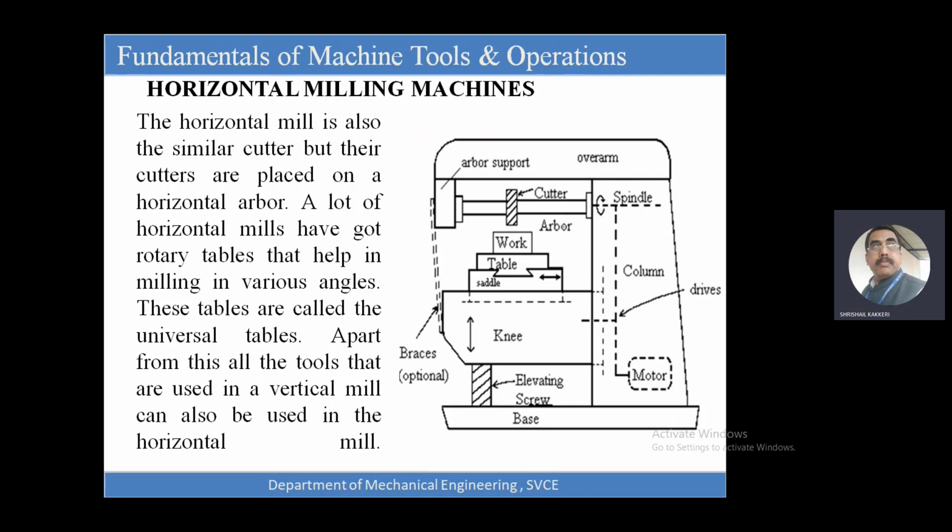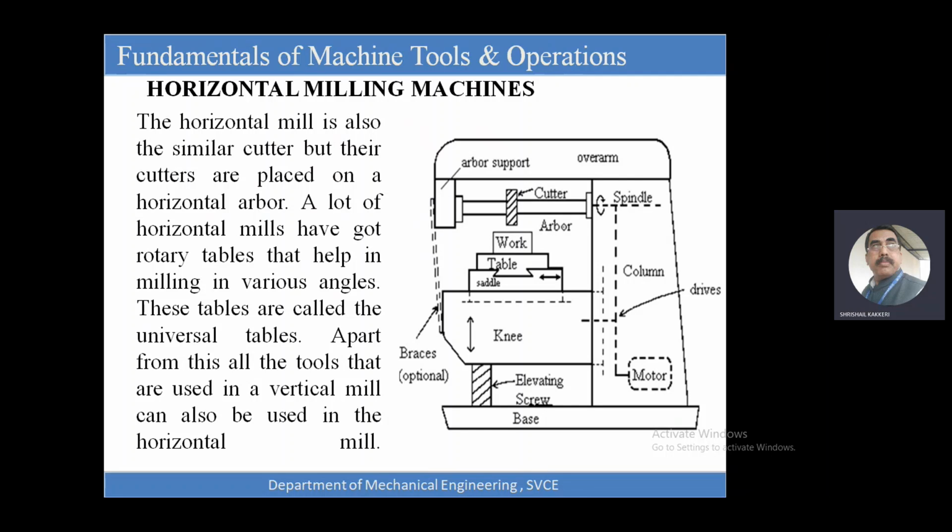In a horizontal milling machine, the spindle is the one that supports the arbor. The spindle is a hollow structure, and by means of a belt drive from the motor we take the power from above. That is called the spindle. The arbor is inside the spindle. If the spindle is horizontal, it is called a horizontal milling machine. If the spindle is vertical, it is called a vertical milling machine.